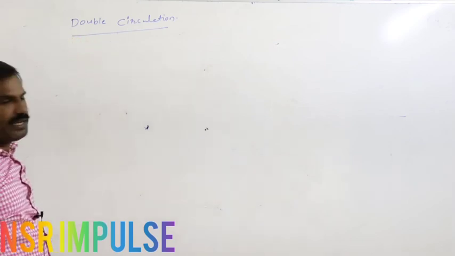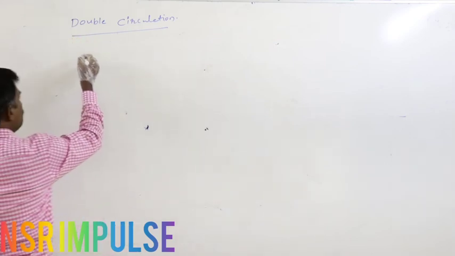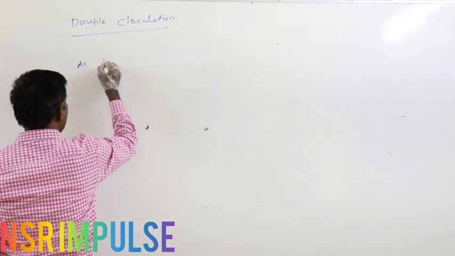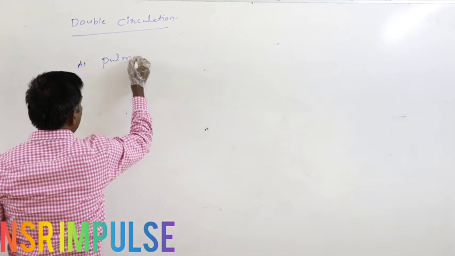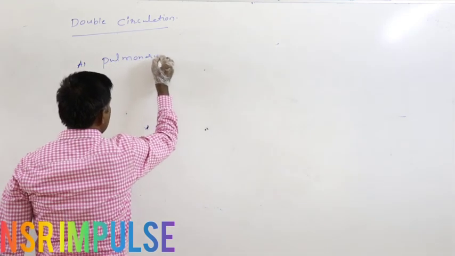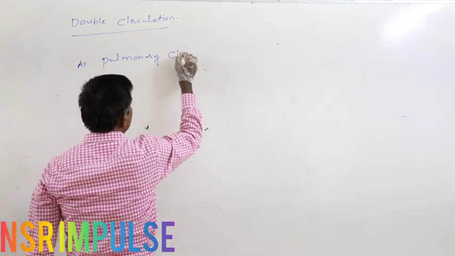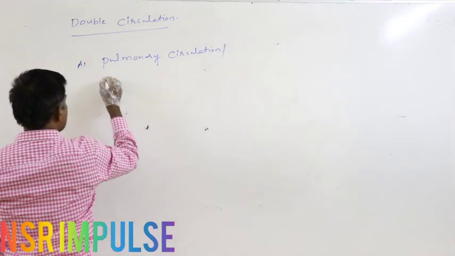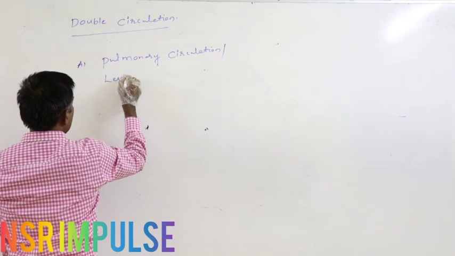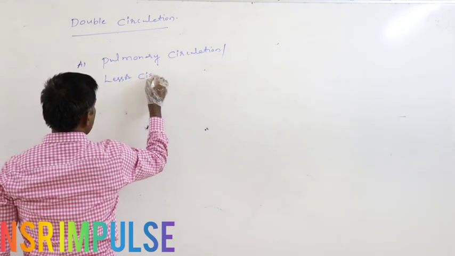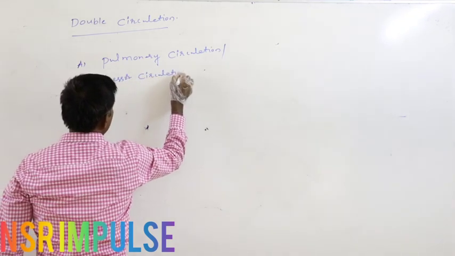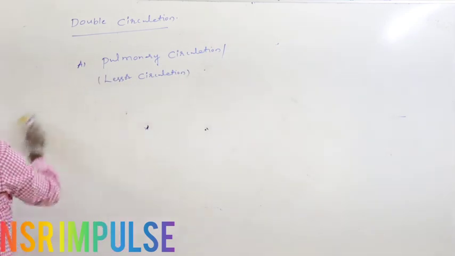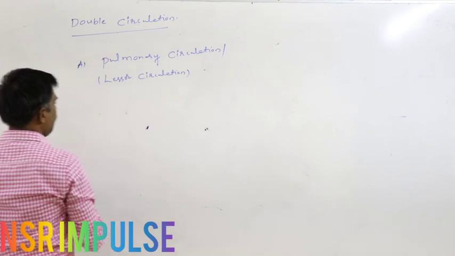Again, in the double circulation, there are two pathways. One is the pulmonary circulation, also called the lesser circulation.